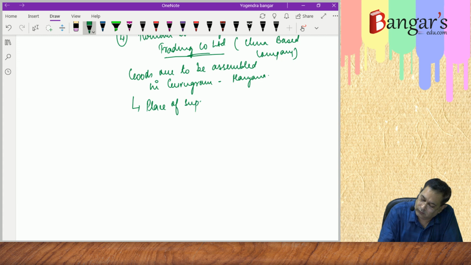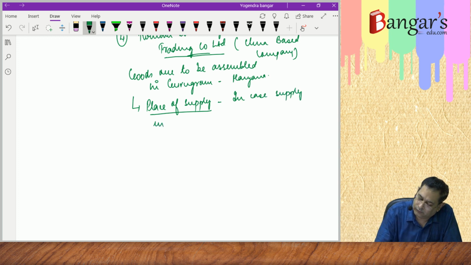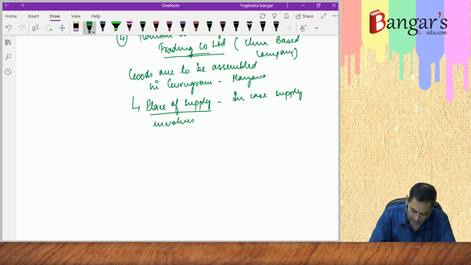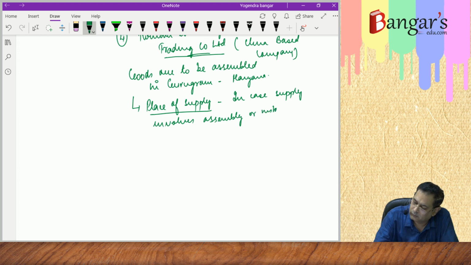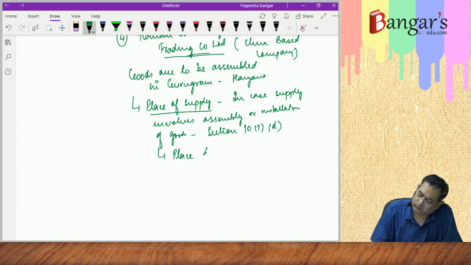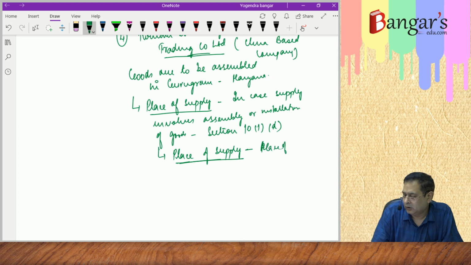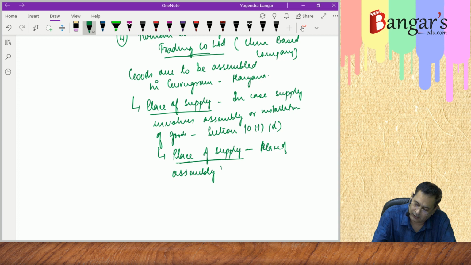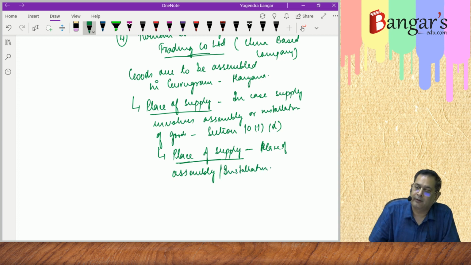In case the supply involves assembly or installation of goods, as per the provisions of section 10, section 10(1)(d) provides for the same, and the place of supply will be the place where the goods are so assembled, the place of such assembly or installation. So here it will be Haryana.